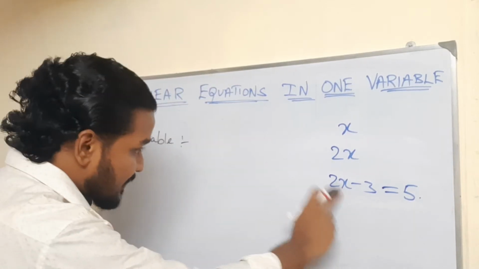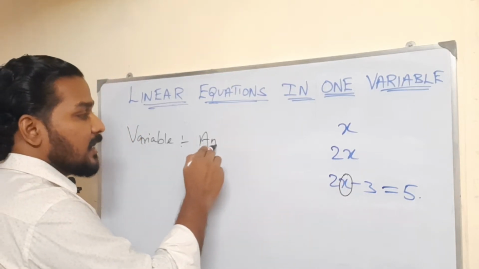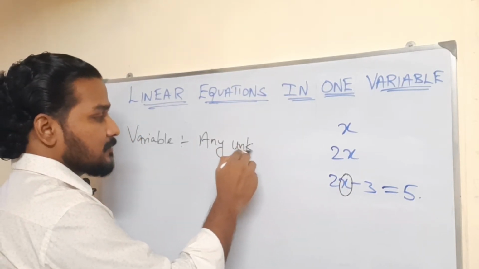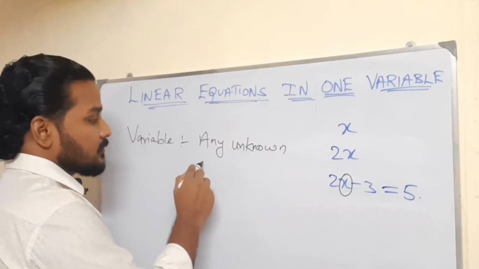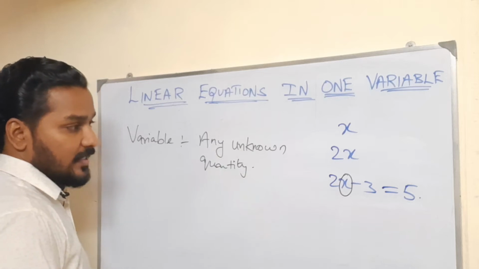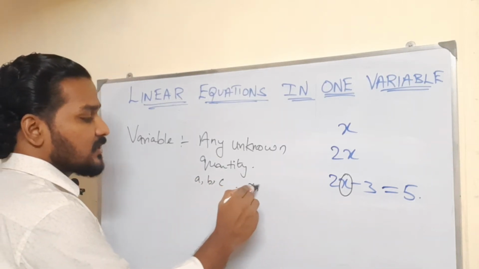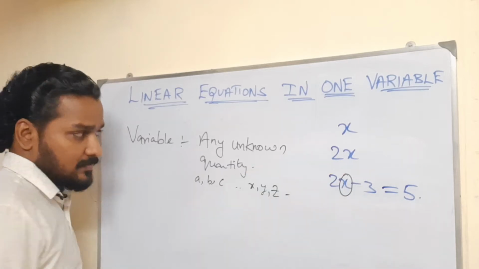So this x is nothing but a variable. Any unknown quantity represented in an equation is called a variable. It may be a, b, c, or x, y, z, anything.